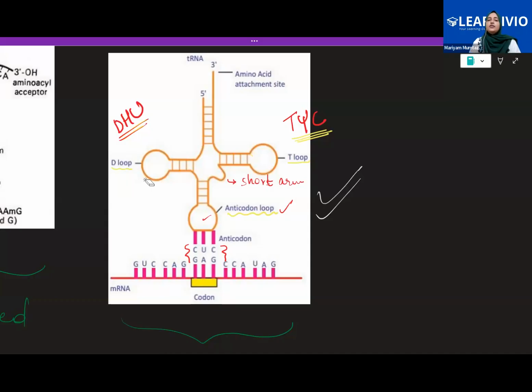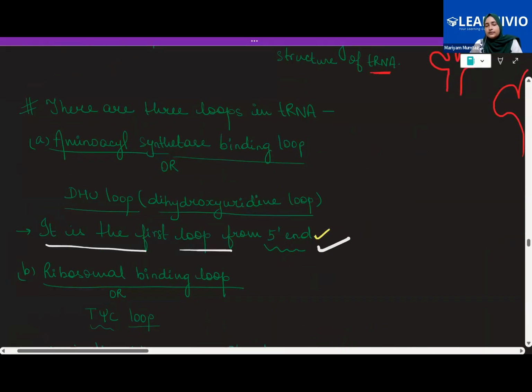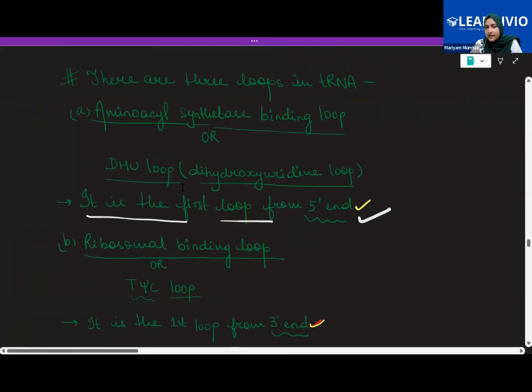Now, let us talk about each of these loops. The first loop from the 5' end is your amino acyl synthetase binding loop. This is the loop that binds the amino acyl to it. Another name for this loop is the DHU loop.